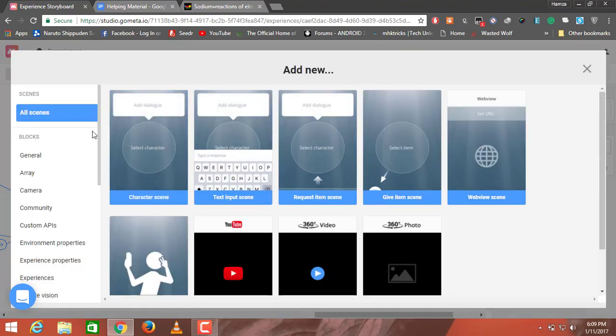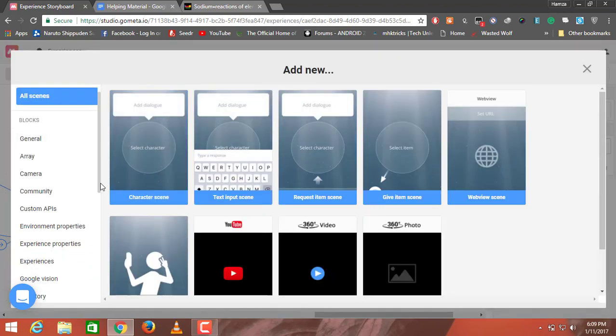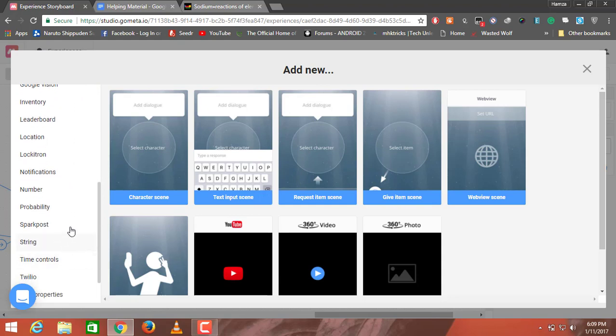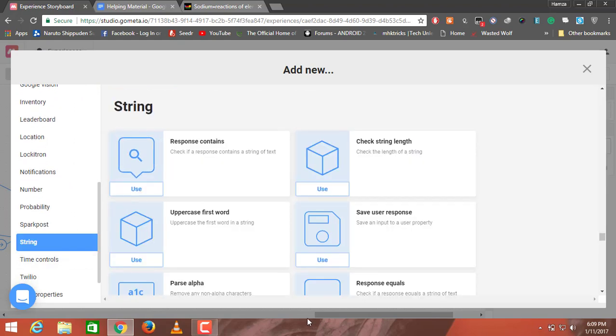Now I'm gonna click on add action, add a block. The block I will be adding will be the response contains block.